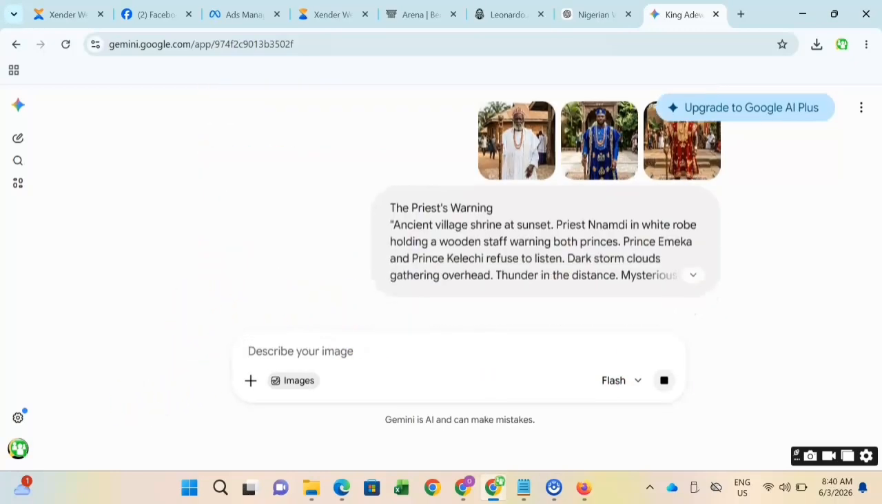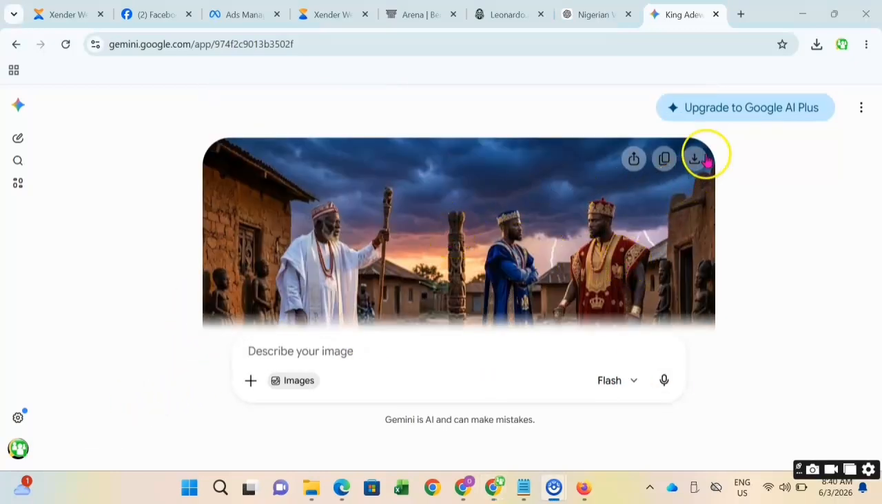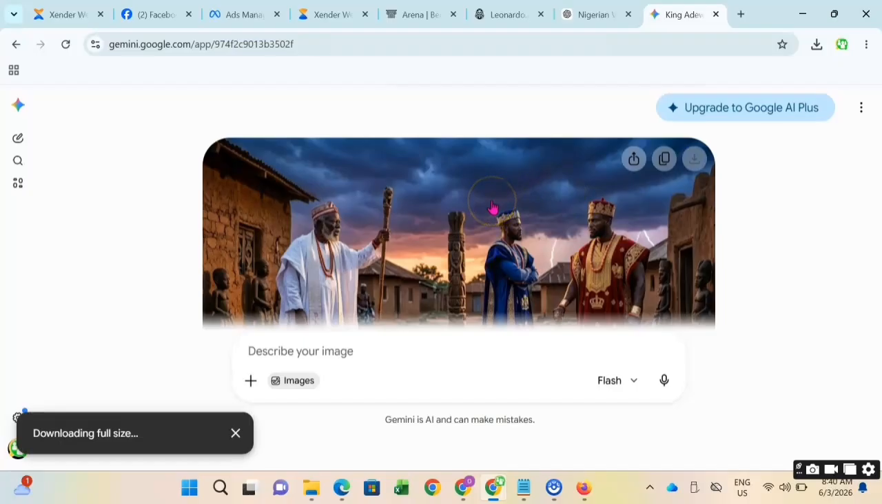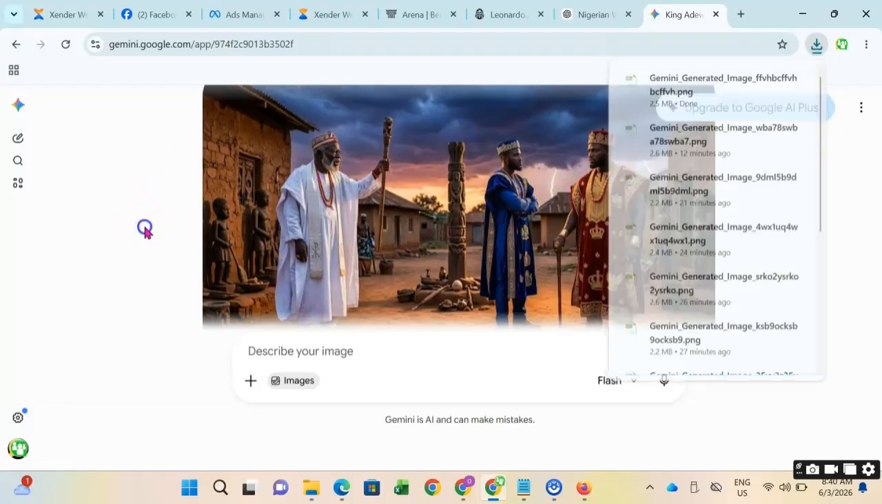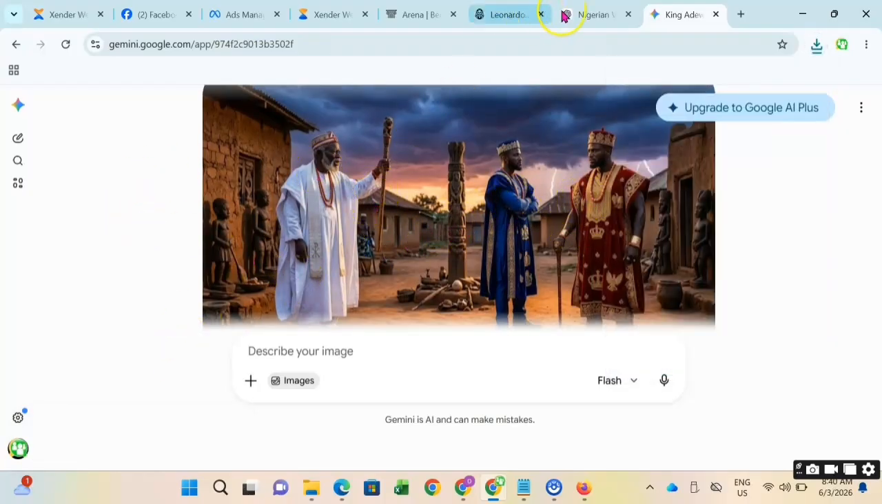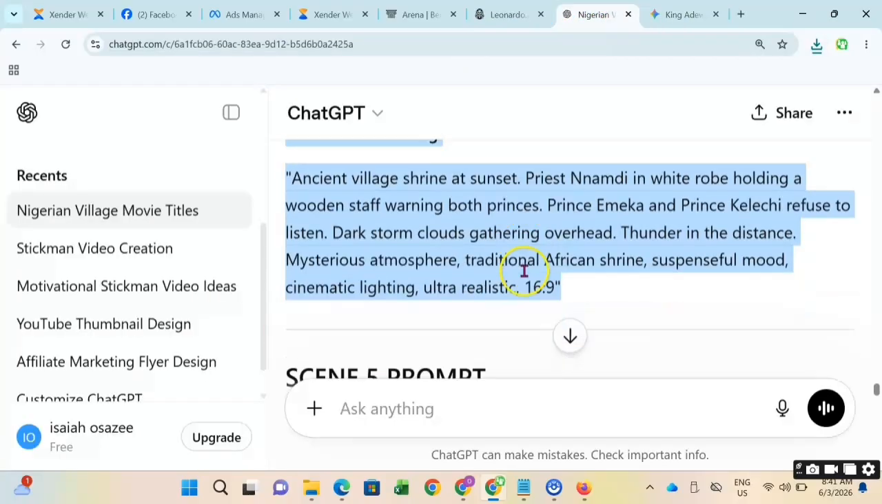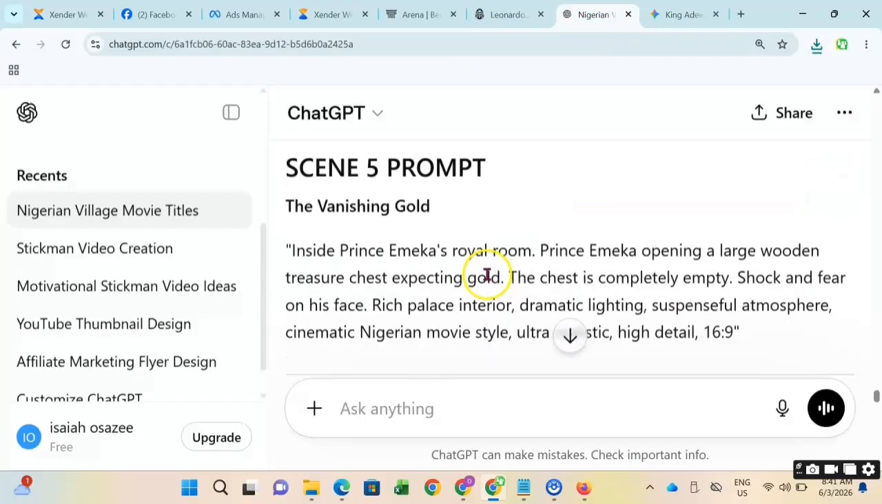Okay, you can see. Now you can see that they are wearing the same dress. If not, they would not be dressed like this, because we created these three scenes separately, and now we're going to add the three images together. So this is scene 5.